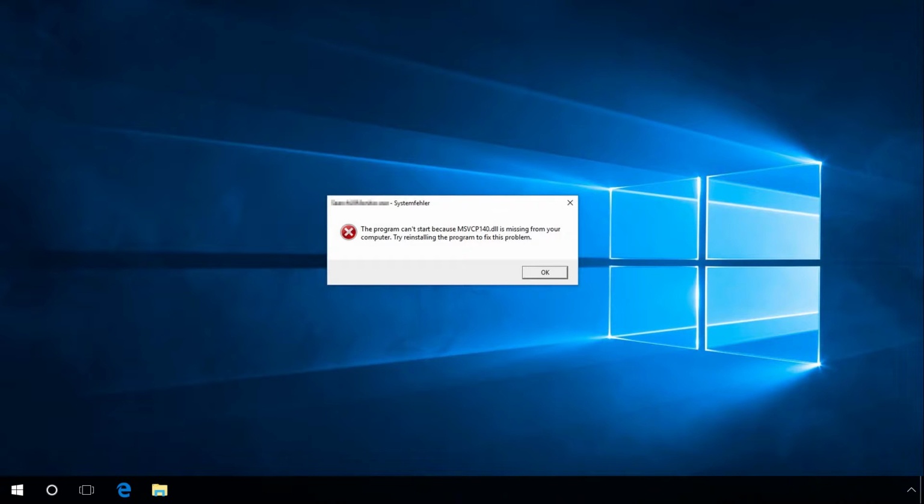Sometimes, when you try to run a game or program, you see an error message saying that you can't start them because of a missing DLL file. It happens because some game installers fail to install certain files completely. In this case, the missing DLL file has to be restored to enable the program to start.